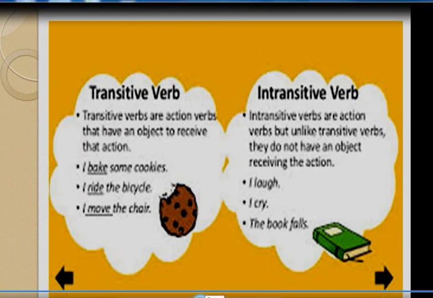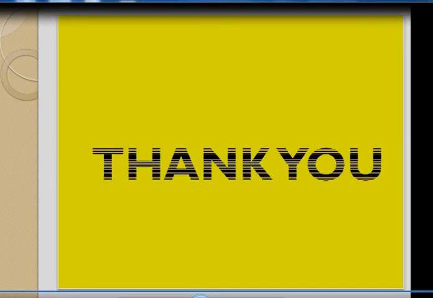Now we know what is a transitive verb, what is an intransitive verb, and some of the examples also we have studied. From your book you can learn. Thank you.